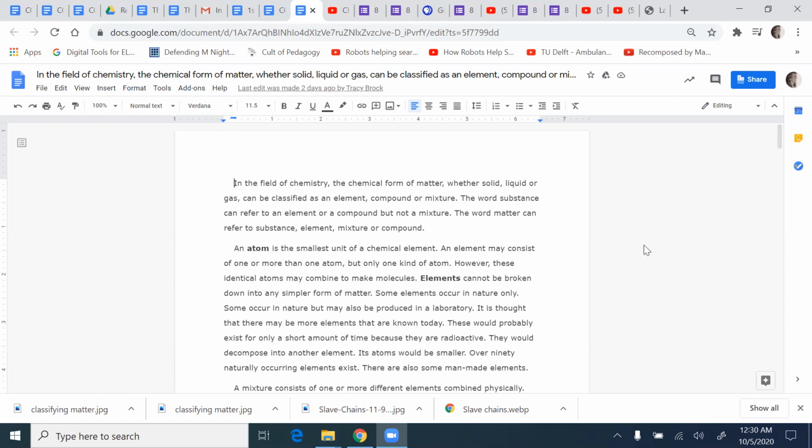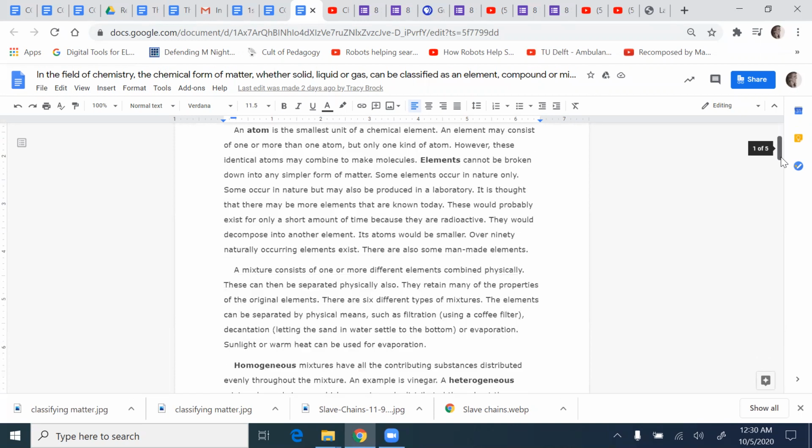It is thought that there may be more elements than today. These would probably exist for only a short amount of time. They would decompose into another element. Atoms would be smaller. Over 90 naturally occurring elements exist. There are also some man-made elements.